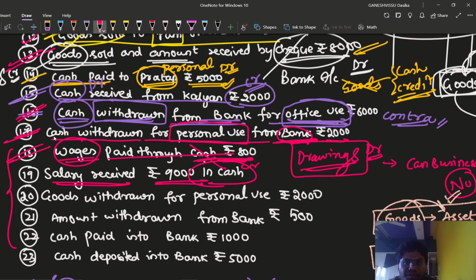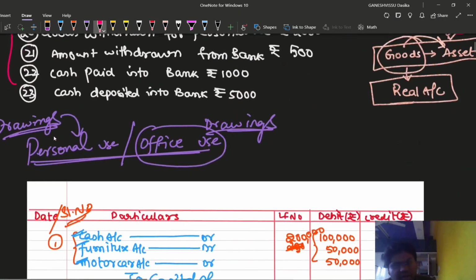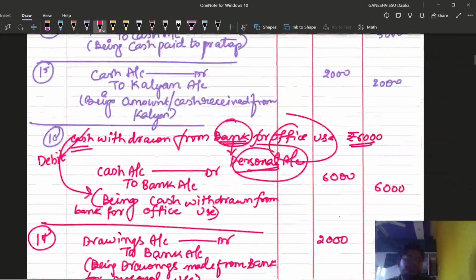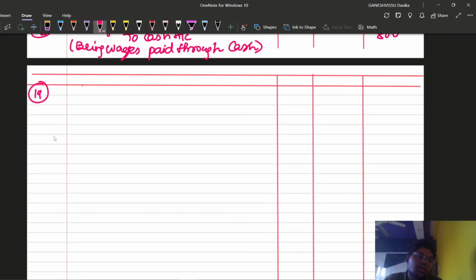Salary is an income now. So credit the income account by name of salary. Credit all incomes and gains. So salary account being credited in the form of cash, it is coming in. So debit what comes in? Cash is coming into the business. So cash account Dr. to salary account is the entry for rupees 9000. So cash is coming in, so debit the cash account. So cash account Dr. to salary account, because we are receiving the amount in the form of salary.